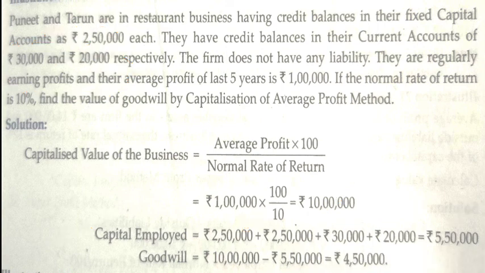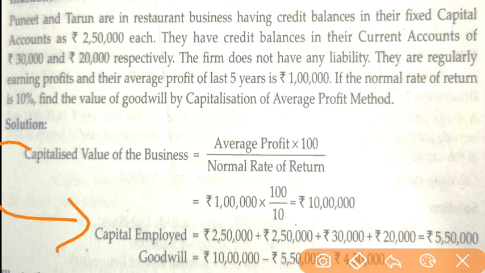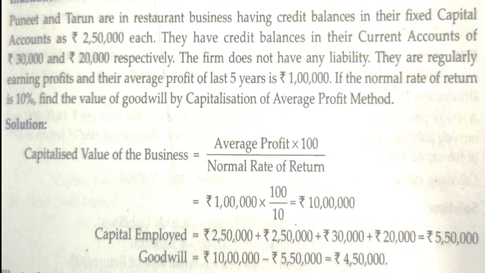Now what will be the next step? We have to deduct: capitalized value of the business minus capital employed. So we will subtract them. Goodwill is equal to 10 lakh minus 5,50,000, which is equal to 4,50,000. So like this we will get our goodwill. So step by step we have to go with the question, and when we go step by step, definitely we will be able to solve these questions.